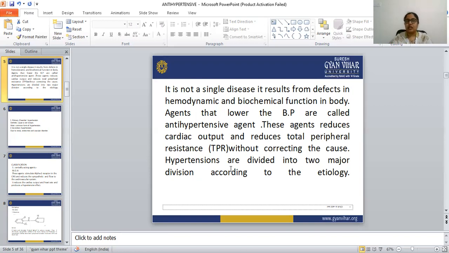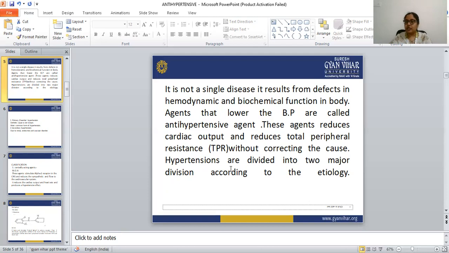Next, hypertension is the condition in which the diastolic and systolic blood pressure exceed 140 by 90 mmHg.